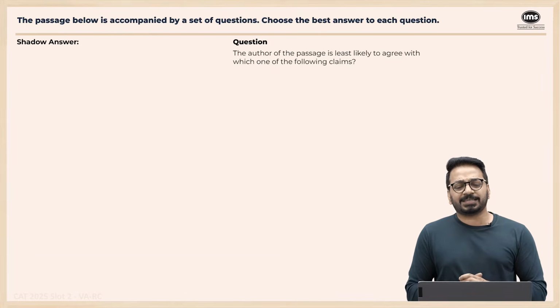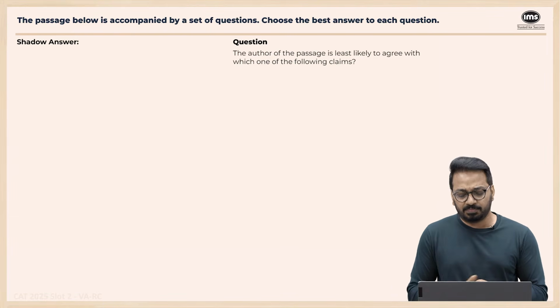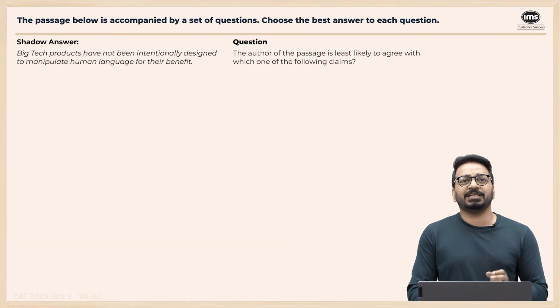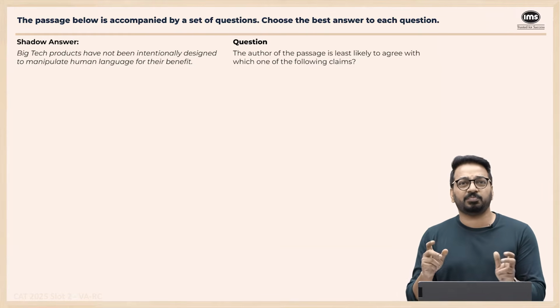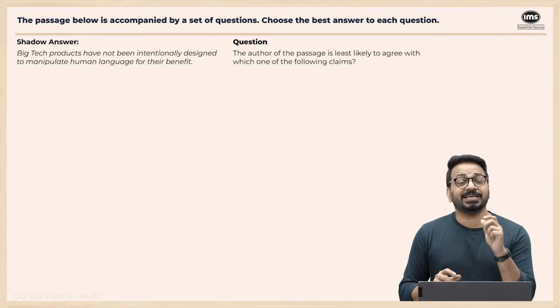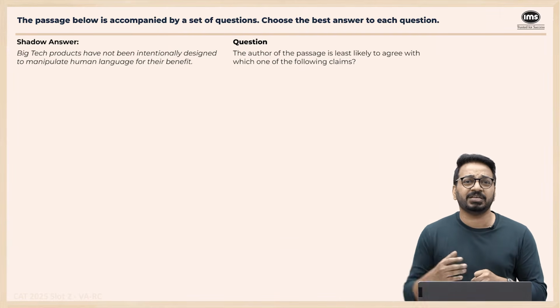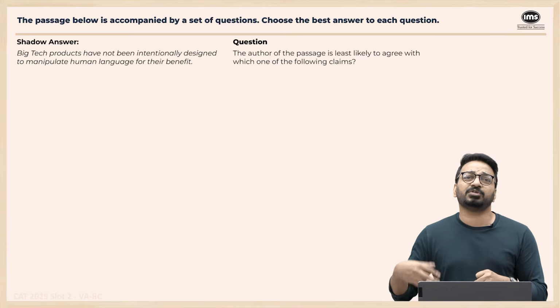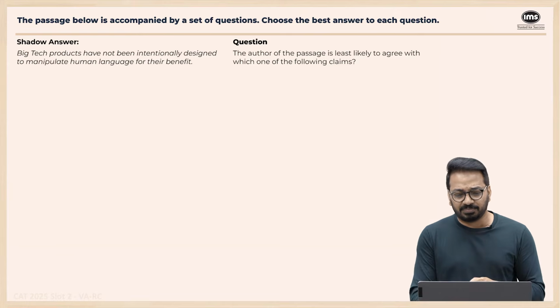The author is least likely to agree, right? Least likely to agree will not stand for something at all on this one, which are the following claims. So the author feels that the big tech products have been intentionally designed to manipulate. So any option which says that they have not been intentionally designed, there is no hidden agenda to manipulate human language for their advantage, that is something that the author is least likely to agree with, right?